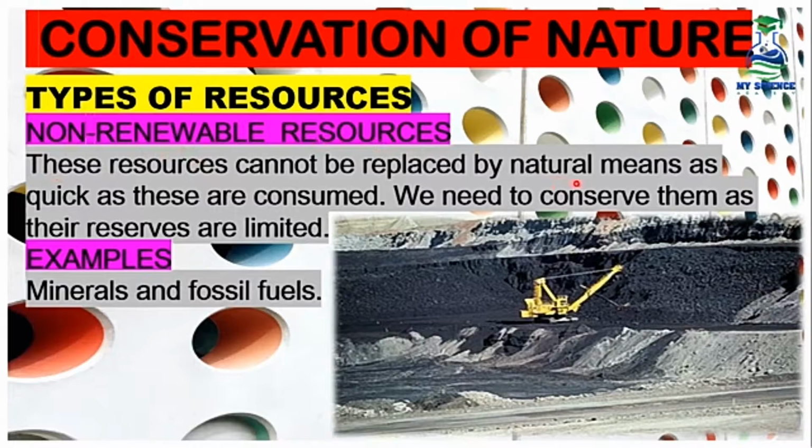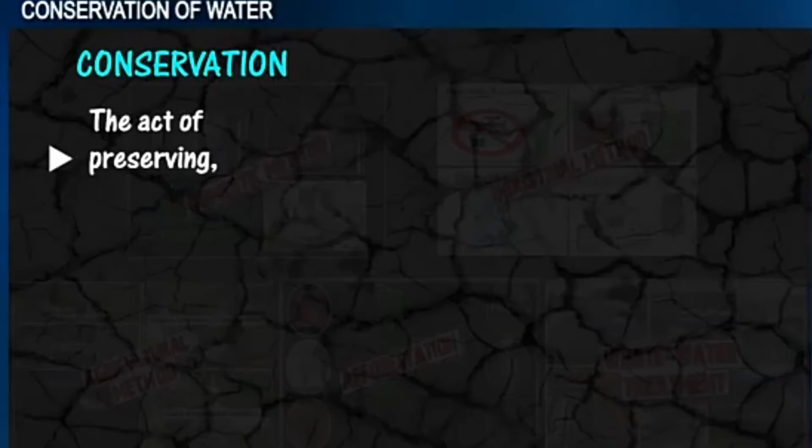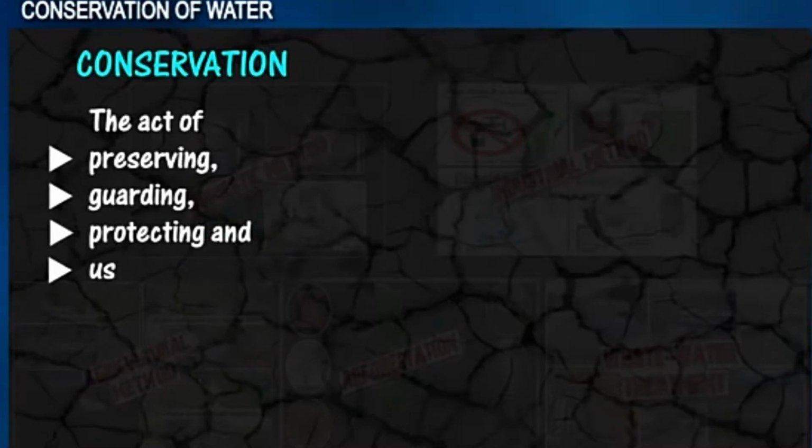The second type is the non-renewable resources. These resources cannot be replaced by natural means as quick as they are consumed. So when these non-renewable resources are consumed, that is the end of it all. It cannot be replaced by any natural means. Examples are the minerals and the fossil fuels.